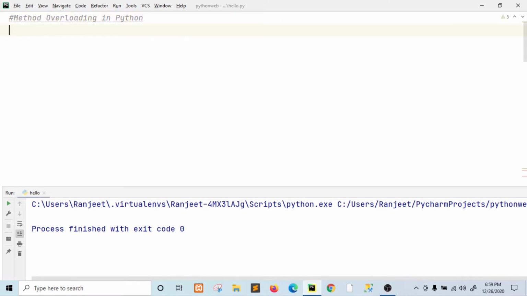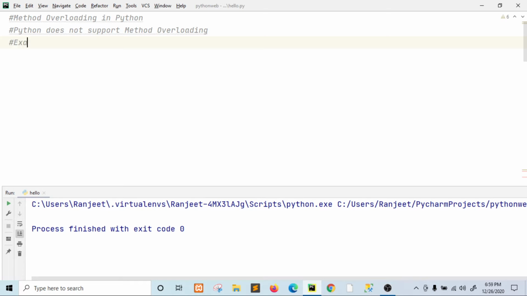So what is it? Basically, Python does not support method overloading. Overriding is supported, but Python does not support method overloading, right? So let us see with an example.